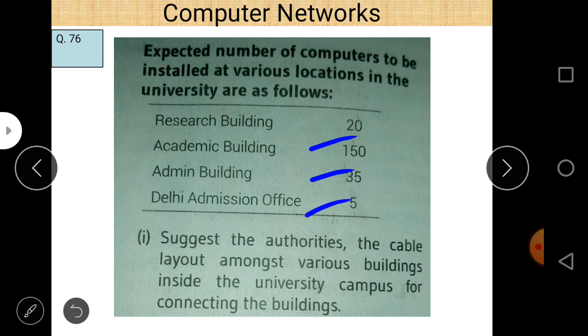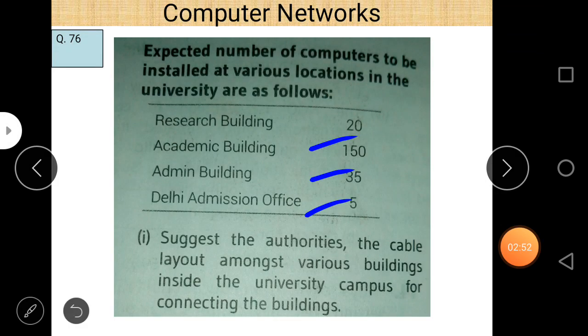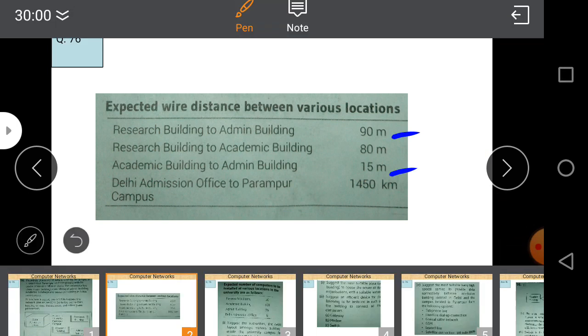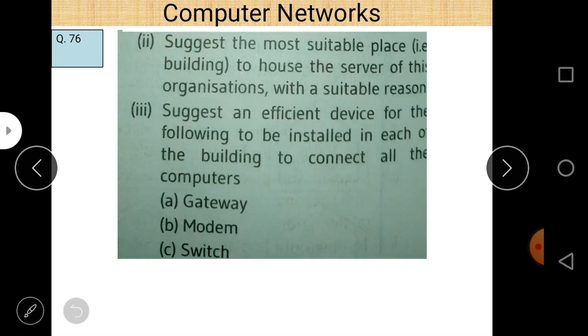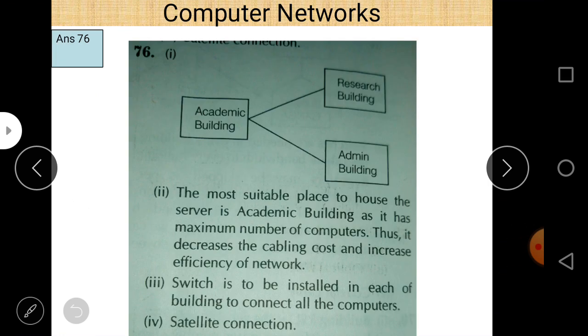First question: suggest to the authorities the cable layout among various buildings inside the university campus for connecting the buildings. First of all, connect all the buildings to each other as per the distances given, and minimize the cable length when you try to connect all these buildings.